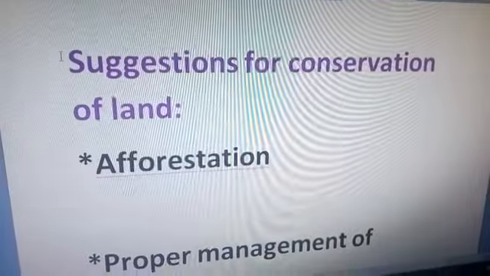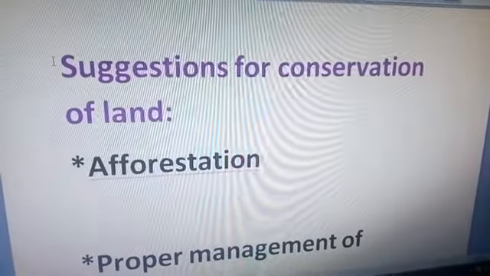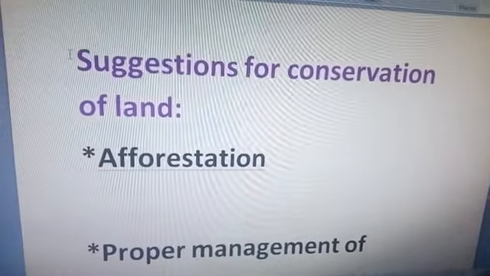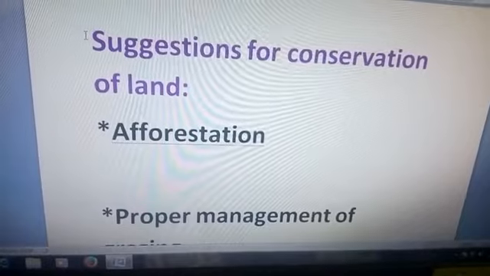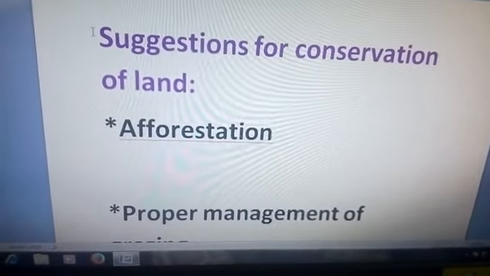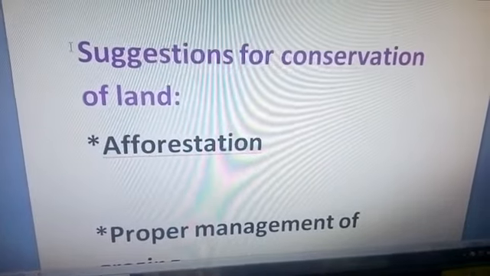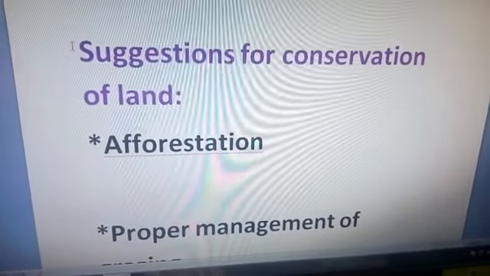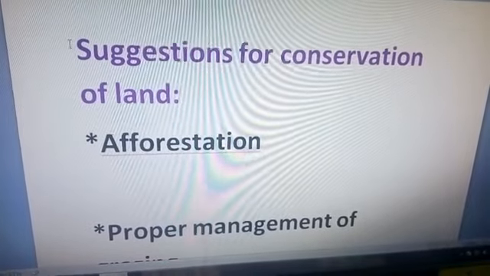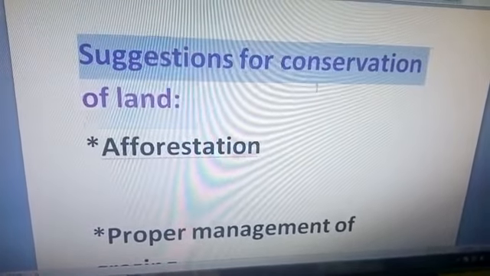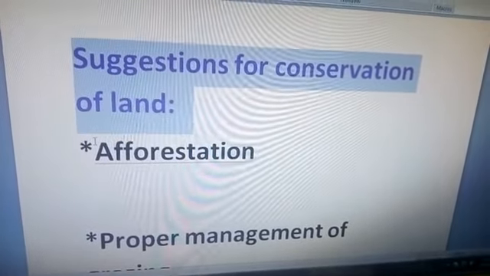Okay, so you know that land resources are very important for us, and land resources are not only for human beings, but for animals also. The land resources are very important, and if we want to give the same amount of land resources to our future generation, we have to conserve it. So here I am giving some suggestions to you for the conservation of the land. One by one we'll go through them.